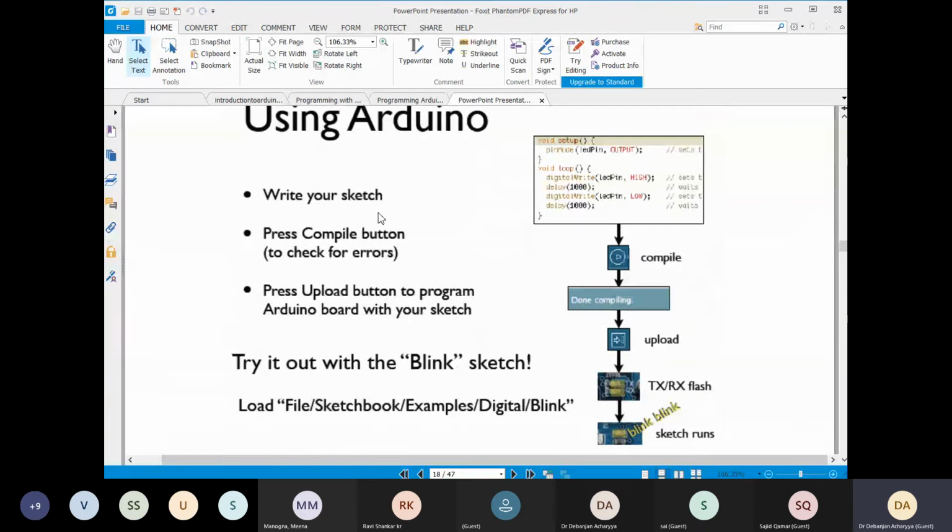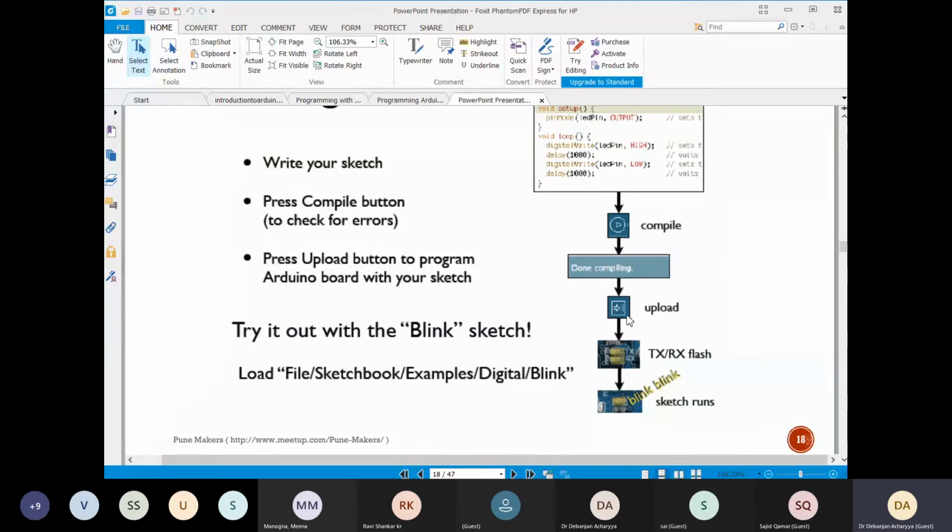So once again, I'm repeating: write your sketch, that is the program. Press the compile button, that is compiling your program. Check the errors. The compiler will give you an error message, so you have to check the error and rectify it. So that is the compiling. Once you have done compiling, then upload it.